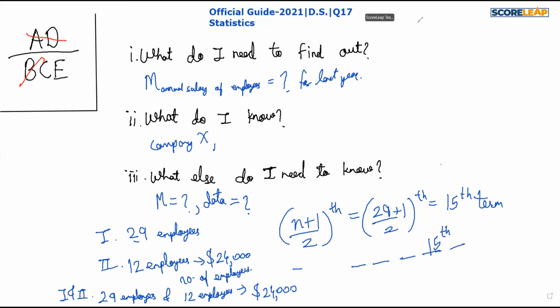So by combining statement 1 and 2 also, we are not getting our answer. So our correct answer will be option number E. The two statements together are also not sufficient to answer our question. I hope it is clear.